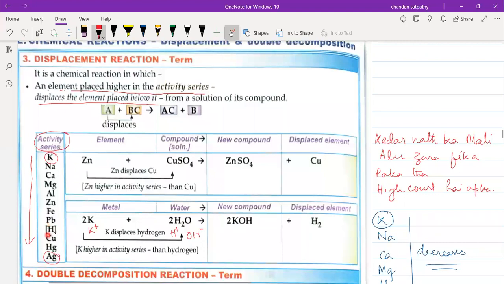Hydrogen is below and K is at the top. So it is the most reactive element. So potassium displaces the hydrogen ion and combines with OH minus and forms KOH, and H plus remains alone, so it combines with one more H plus, and H plus combine and form hydrogen gas. So due to this, a displacement reaction occurs. Understood, students?